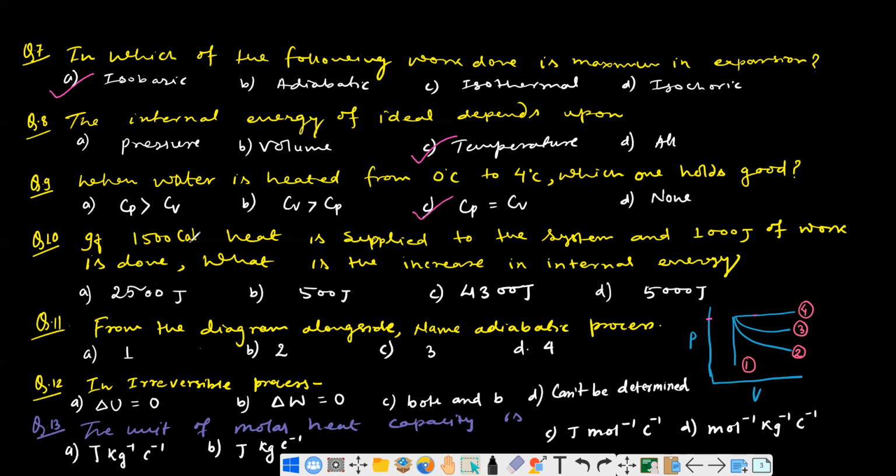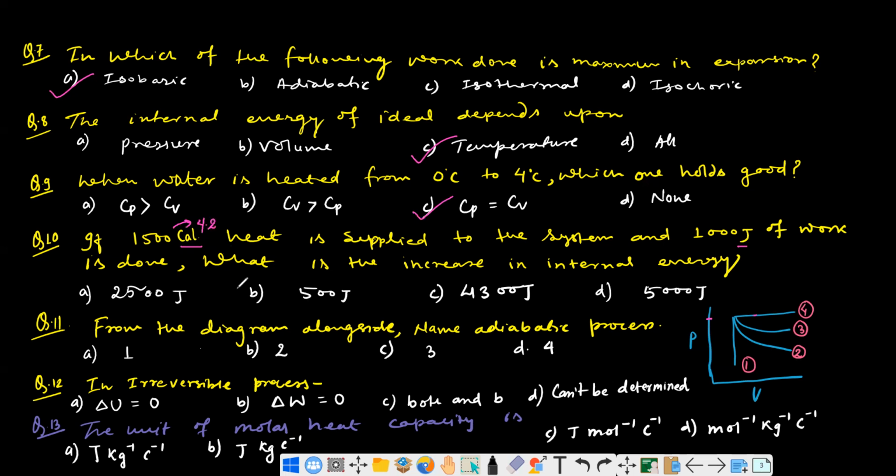Okay. If 1500 calorie of heat is supplied to the system and 1000 joule of work is done, then what is the increase in internal energy? This is quite a different kind of question. Here it is in calorie, here it is in joule. That's why first of all you need to calculate this in terms of joule. This is around 6300 because you have to multiply by 4.2.